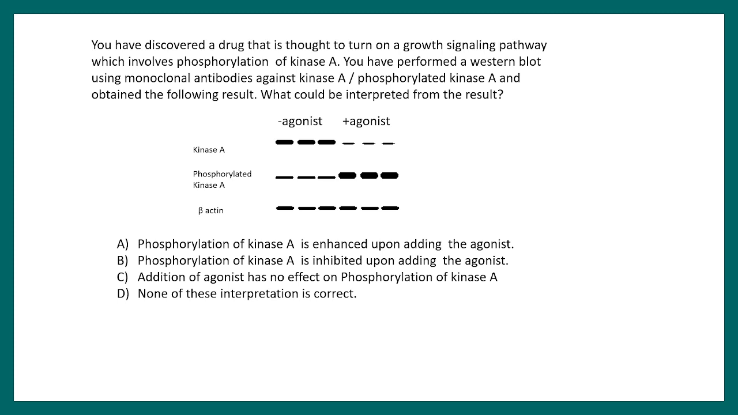The options are: phosphorylation of kinase A is enhanced upon adding the agonist. Phosphorylation of kinase A is inhibited upon adding the agonist. Addition of agonist has no effect on phosphorylation of kinase A. And the last answer is none of the interpretations is correct. So if you understand it, try to answer it, and this is question number 4, so put it in the comment.